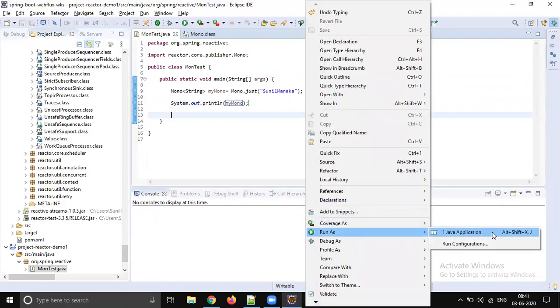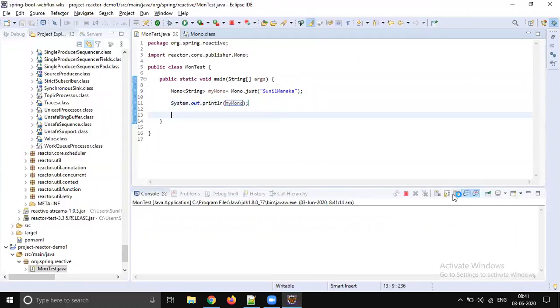Let's do run as Java application. Don't ever try to run with Java 1.7 version. The minimum JDK version required is 1.8.